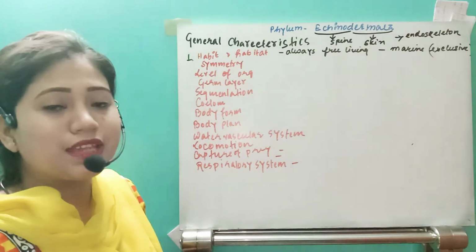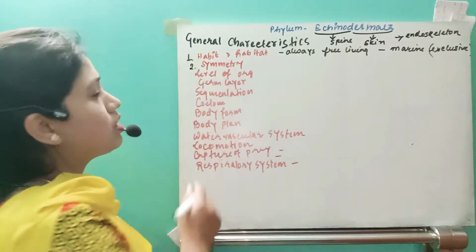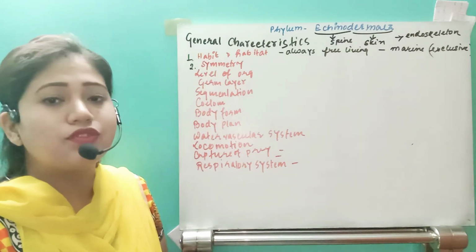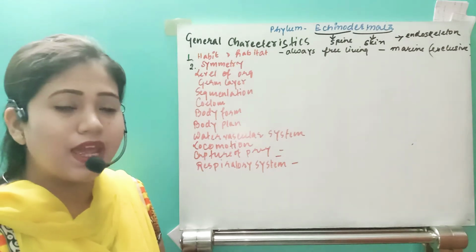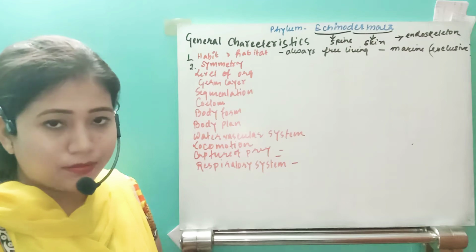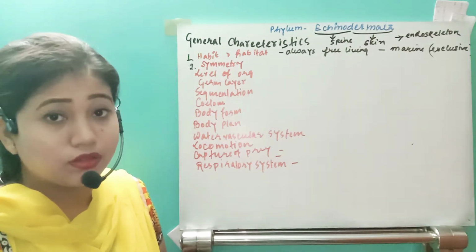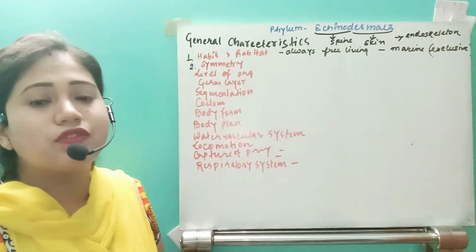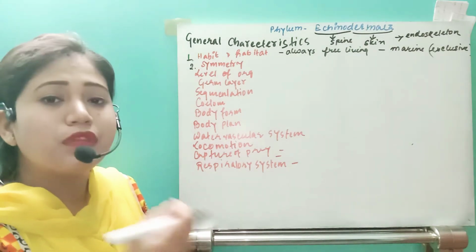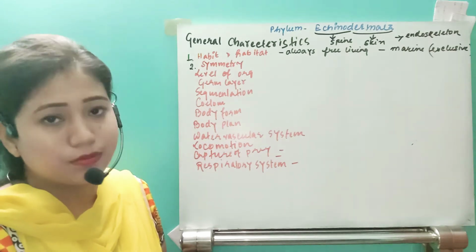Now come to the next characteristic, that is their symmetry. This second point is going to be important. Why? Because in these organisms there is one little underdevelopment. If you see the other phyla, they were bilaterally symmetrical, right? But in echinoderms, the larvae, that means their juvenile form, are bilaterally symmetrical.